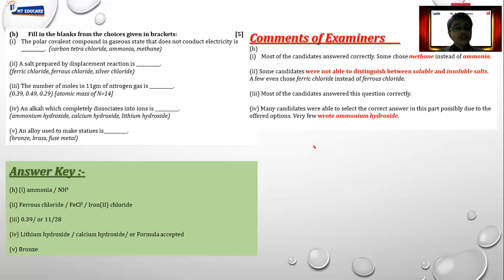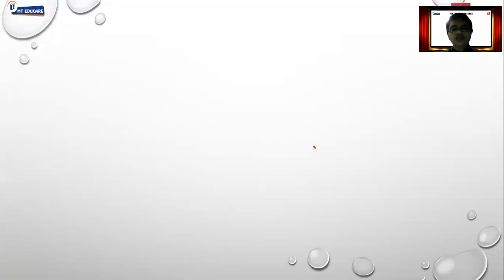They've given the options ammonium hydroxide, calcium hydroxide, and lithium hydroxide. Here we can write calcium hydroxide also, we can write lithium hydroxide also. Both the answers are correct. So at times this might happen that two different answers are given which are almost correct, and you can get marks for any one answer which is correct. Okay. Moving further, alloy, we just have to read once, but as per reduction, it is not there.